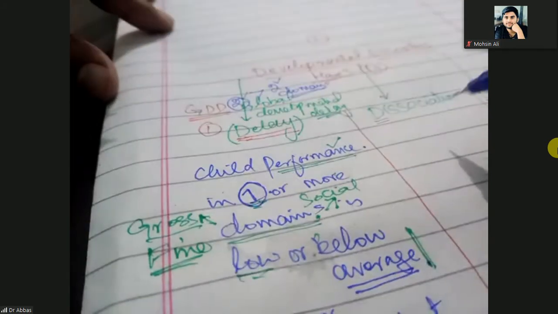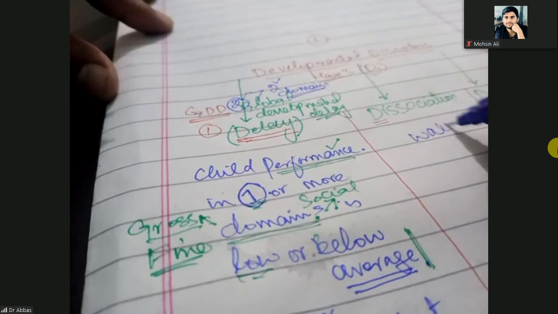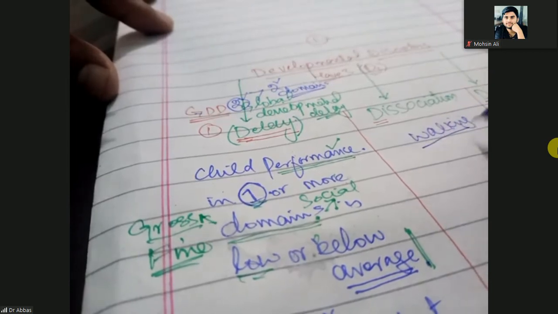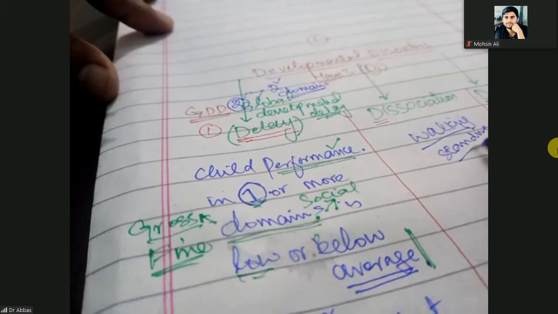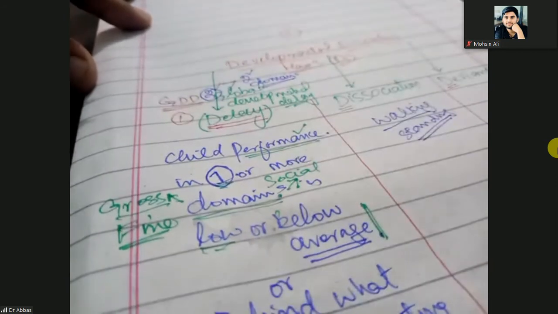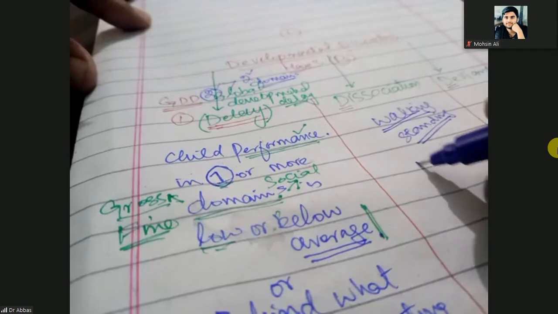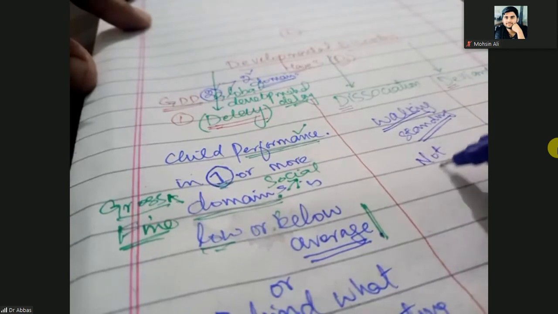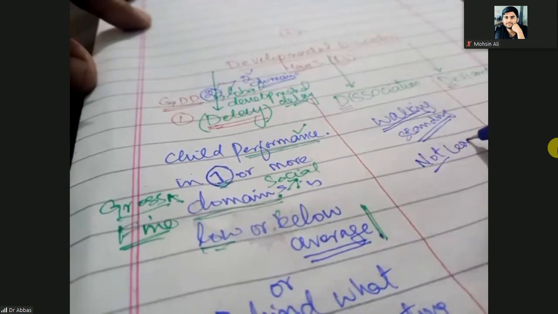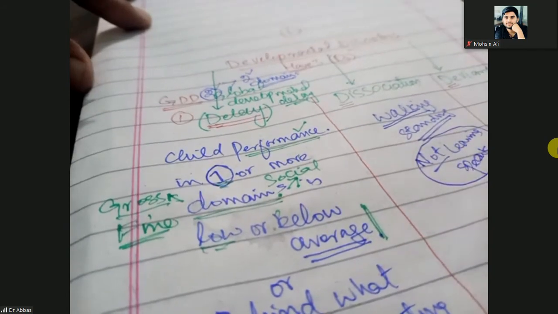Maybe the baby is learning walking, learning standing very well. It means gross motor is good, but language, the baby is not learning how to speak.